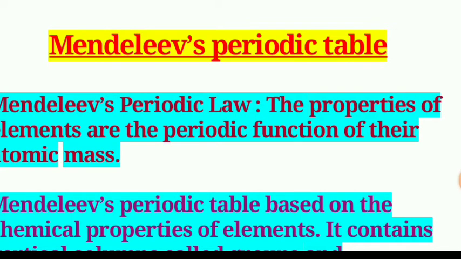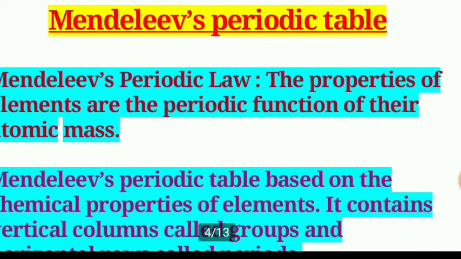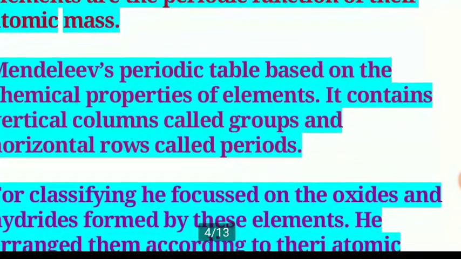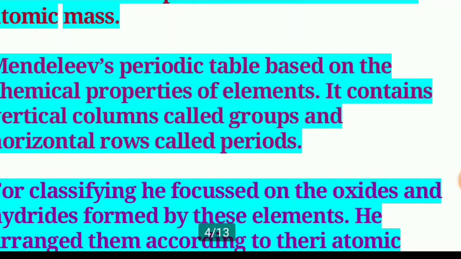What does it state? Mendeleev's periodic law states that the properties of the elements are a periodic function of their atomic mass. Mendeleev's periodic table, based on the chemical properties of elements, contains vertical columns called groups and horizontal rows called periods.